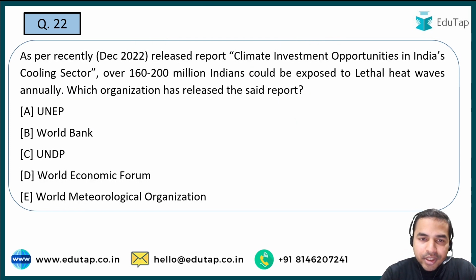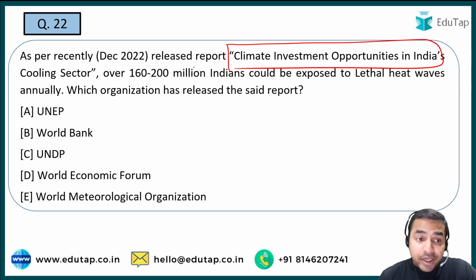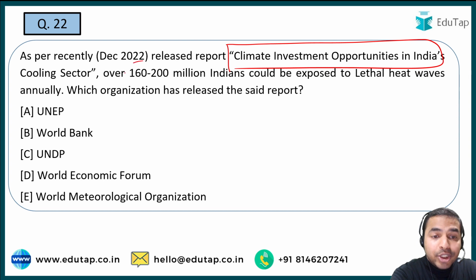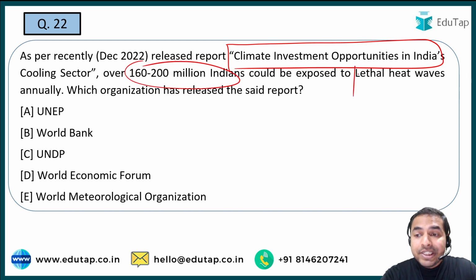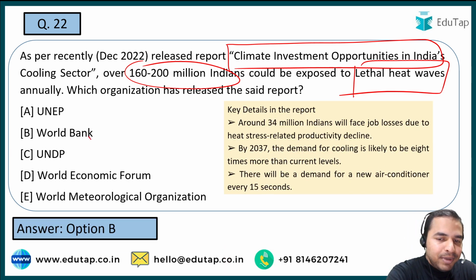Now the next question. The next question is on another report, that is climate investment opportunities in India's cooling sector. As per the report, over 160 to 200 million Indians could be exposed to lethal heat waves. And you have to tell who has released this report. It is a very direct question. You are just required to see the title of the report and identify the name of the organization which has released it. That is option B, that is World Bank.